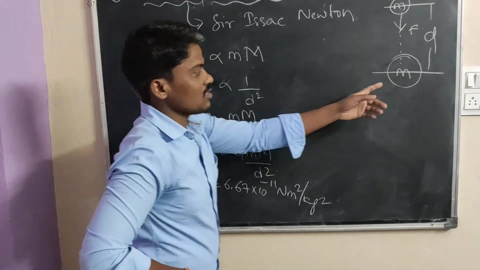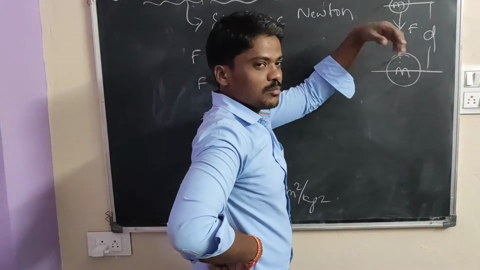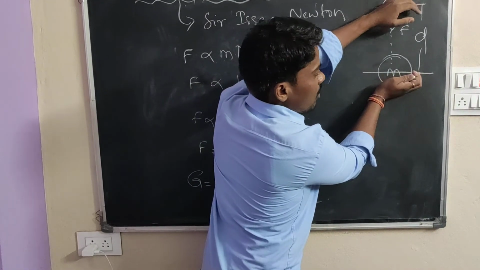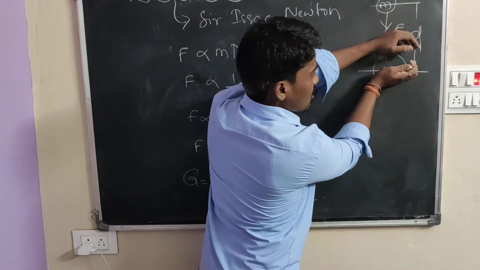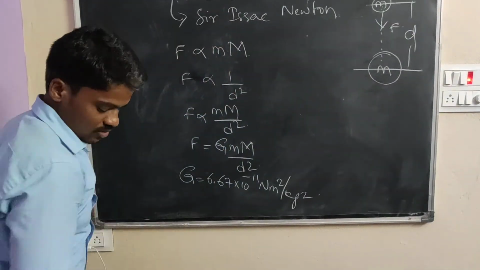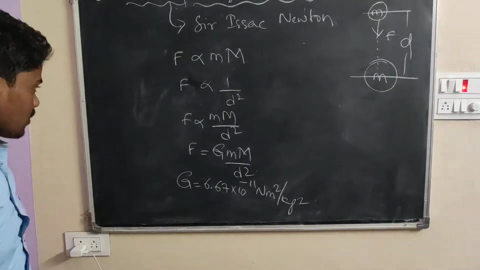Here capital M is the earth's mass. If you take any object in the universe with some mass, when the mass falls to the earth's surface, there is some gravitational force. Here capital G is the universal gravitational constant. Okay.